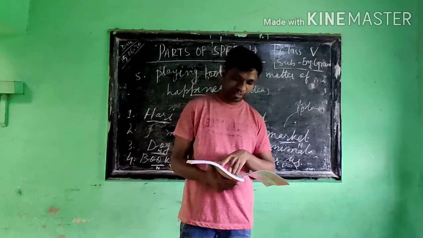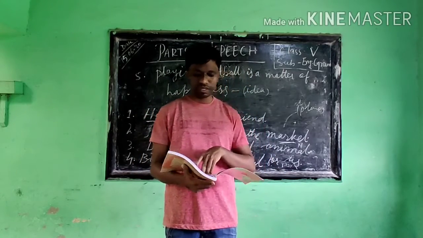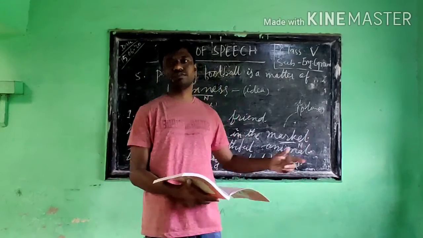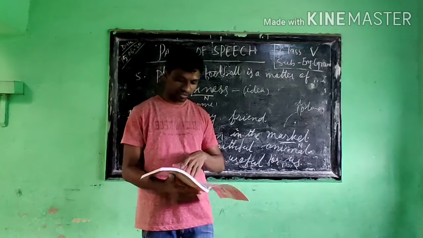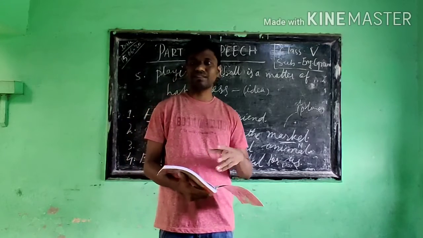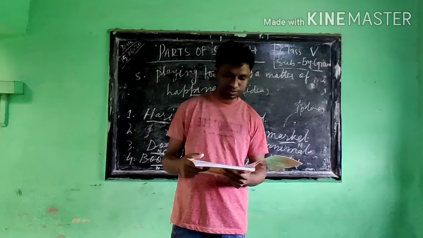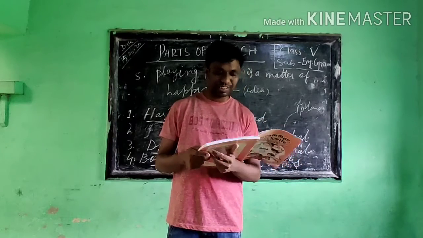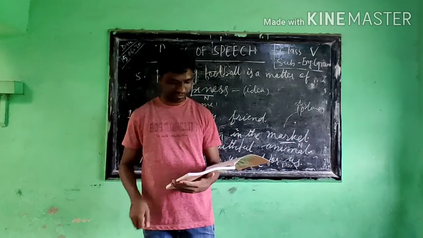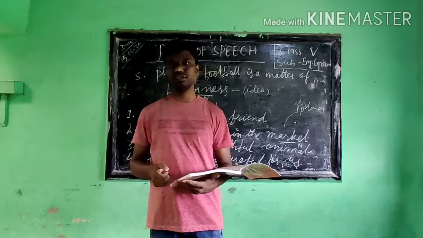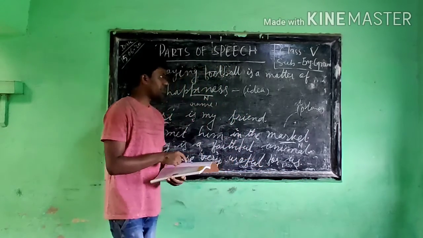Then another one: I read a book. Here I used, books are useful for us. So this is called a thing. Then, eating a chocolate cake gives me happiness. Here happiness is an idea, which you see in the form of a noun.